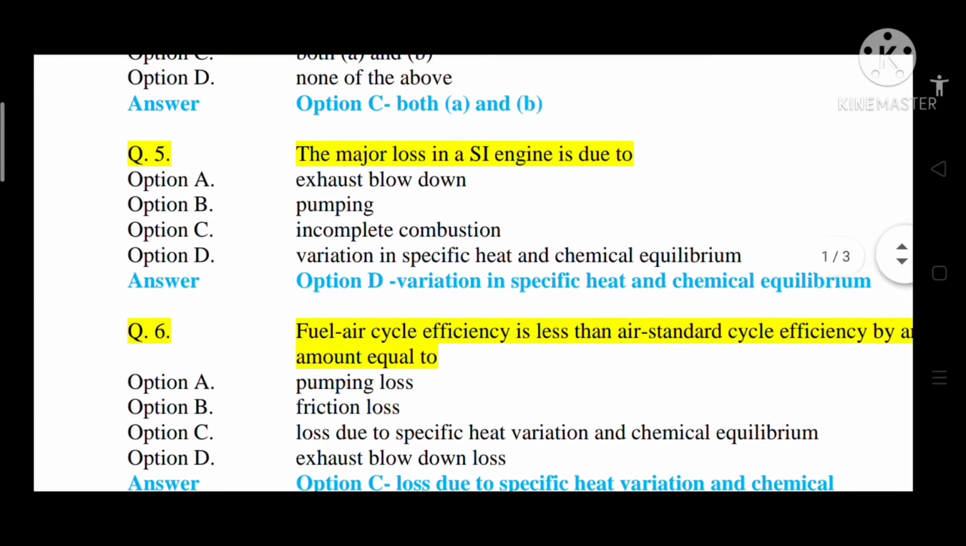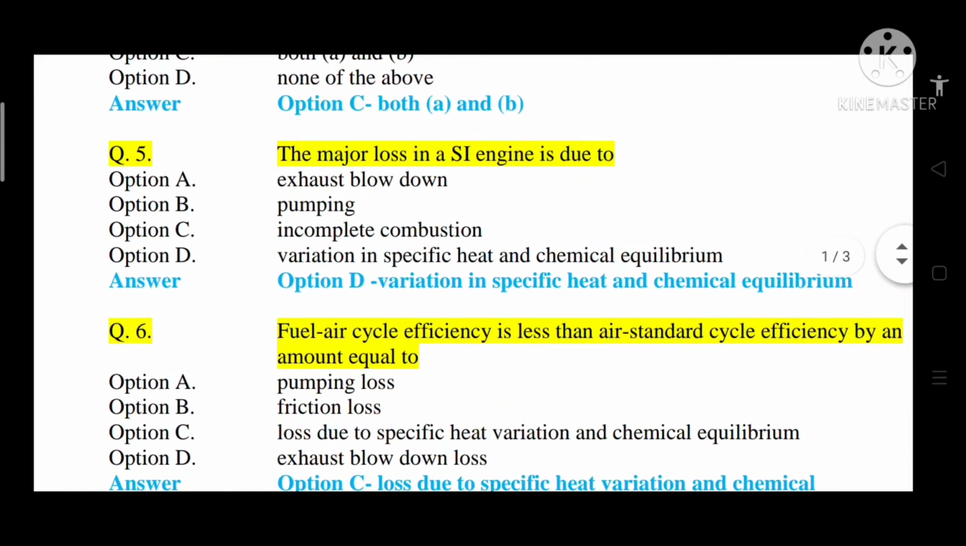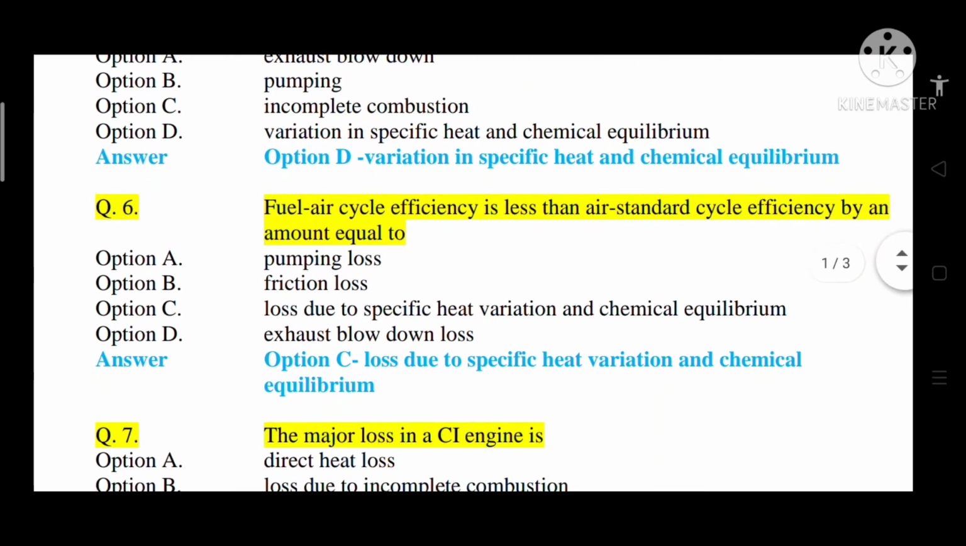Question number 5, the major loss in SI engine is due to option A, exhaust blowdown, option B, pumping losses, option C, incomplete combustion, option D, variation in specific heat and chemical equilibrium. So correct answer is option D, that is variation in specific heat and chemical equilibrium.